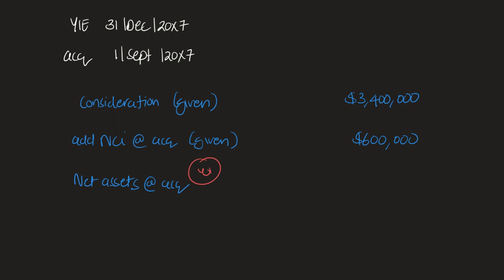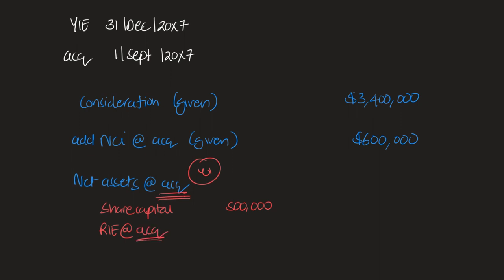Now, net assets are the same as your equity, okay? So the ordinary share capital and the retained earnings. But the key thing is it's got to be at acquisition. So how do we work this out? Well, we know that the share capital of the subsidiary is given in the question as 500,000. That is 500,000 in December X6 and December X7, which means it hasn't changed. And for the purpose of your exam, you're not going to see changes to that, so share capital will remain constant. We've then got the retained earnings that we need to calculate at acquisition.